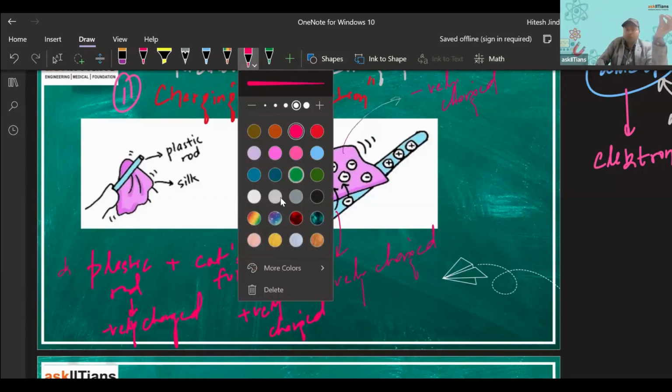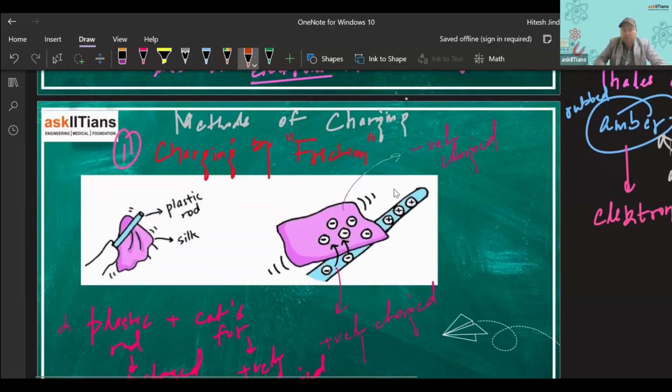Also, very important, this charging by friction method is known by this name, write it down, the triboelectric effect.